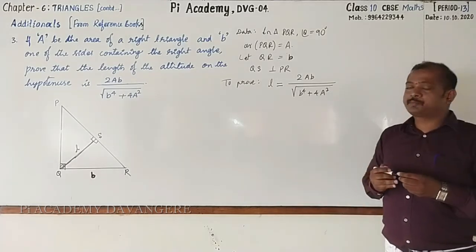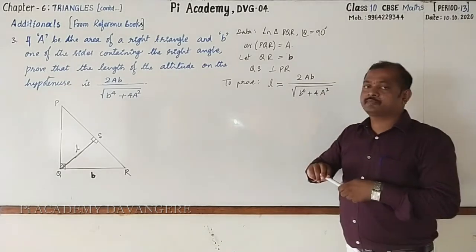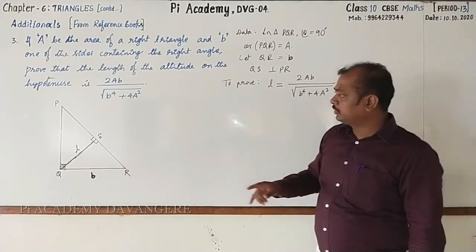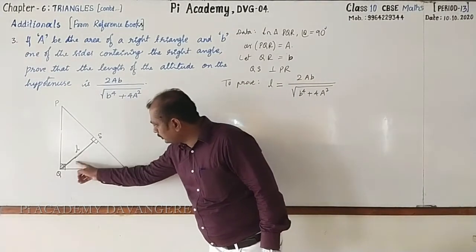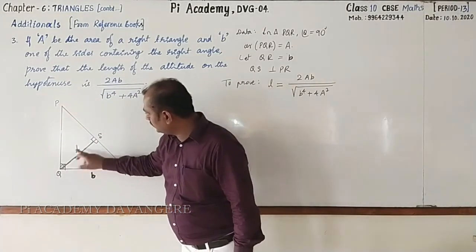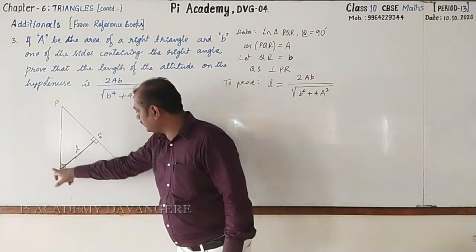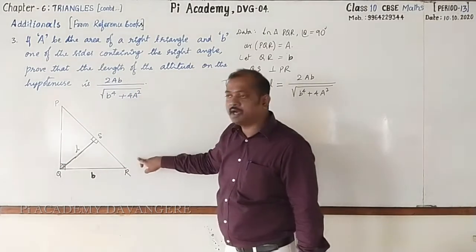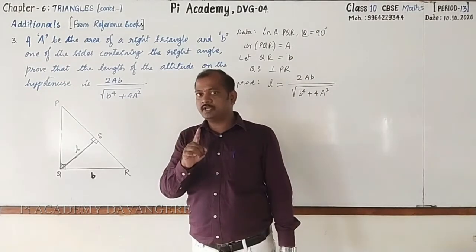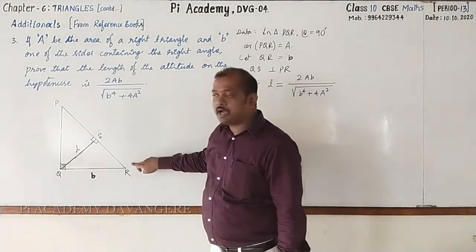Okay, let's go for proving this. Very simple to prove. Look here. You are going to prove this length is equal to this much. It is the altitude of the triangle PQR when you consider PR as the base, right? But we do not know PR.